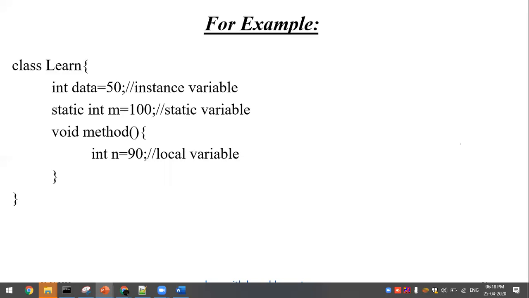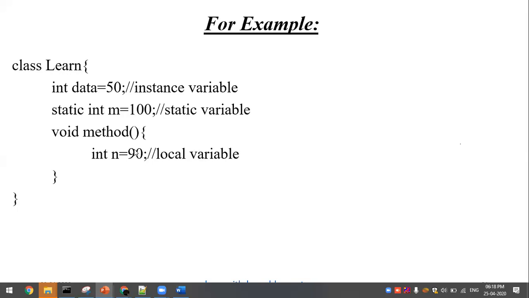And if you fail to give an instance value and the static value initialization, what will happen? Both will be initialized with a value of 0. Why? Because if I'm calling an instance of a class, the constructor of the class will be called. I have already informed you that the constructor is going to initialize the elements inside a class. So what are the elements? Instance elements, and data and m are going to be initialized with 0 and 0.